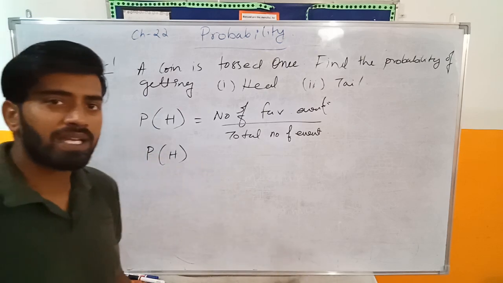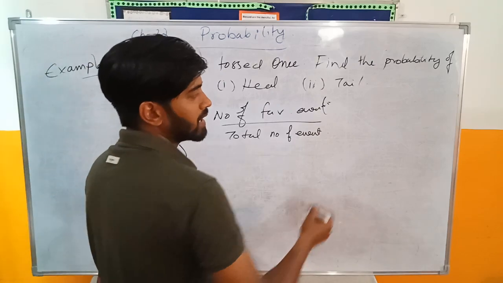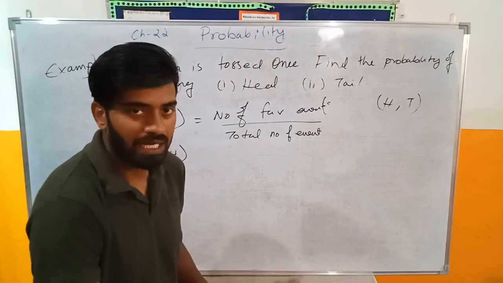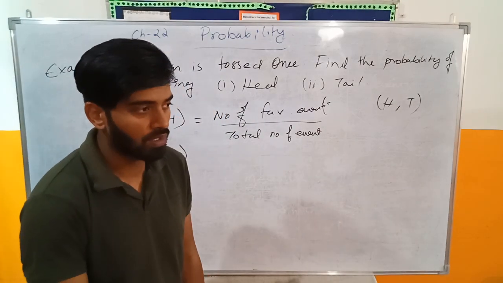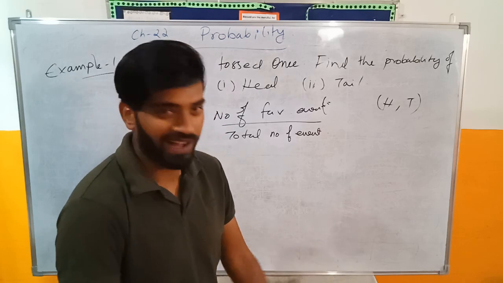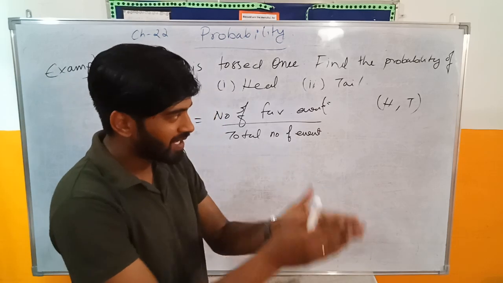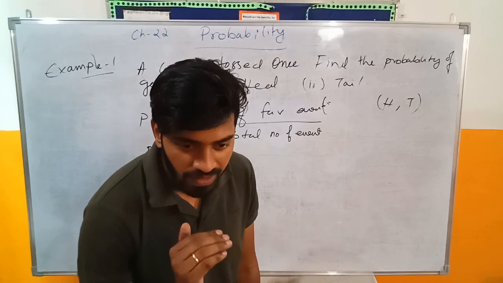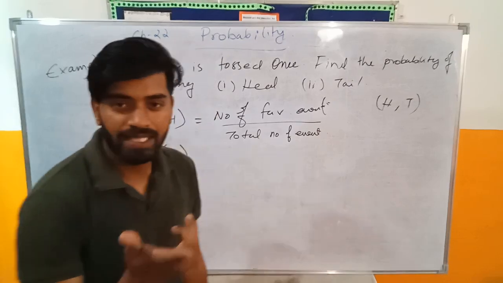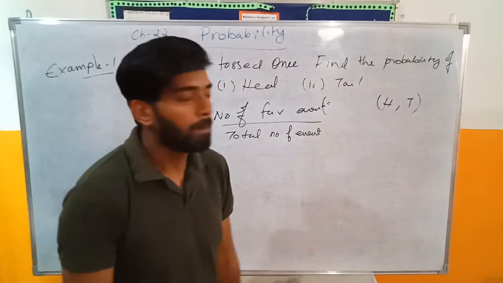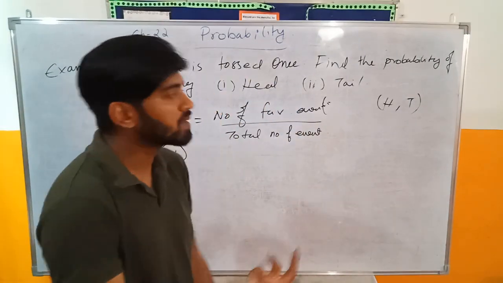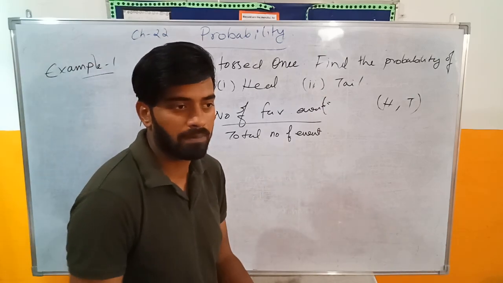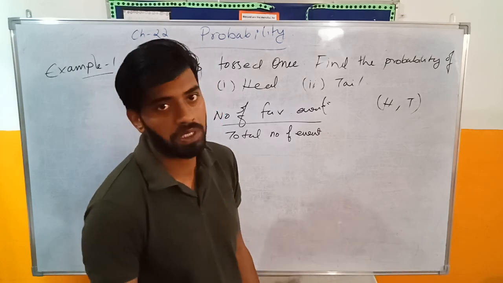Now how many events can take place over here? Either head or tail. When you toss a coin on a plain floor, I'm not talking about on grass, and some of you might be joking about it, what if it stands, what if it stays standing in the middle. No, I'm not talking about that. I'm talking about when we toss a coin on a plain surface, either it's going to come up head or tail. But how do we measure that? What will be the measurement? Because if you look at the definition of probability, it is the measurement of uncertainties.